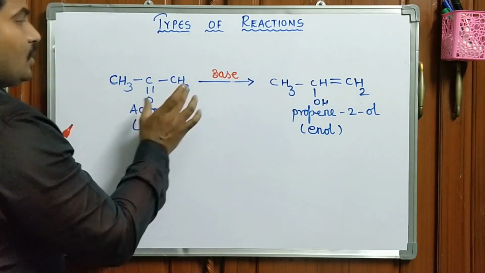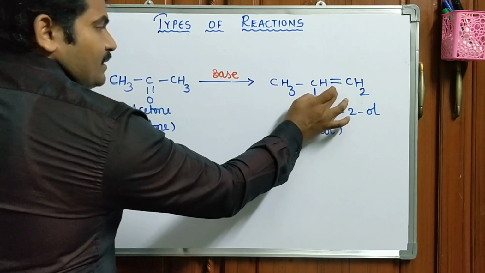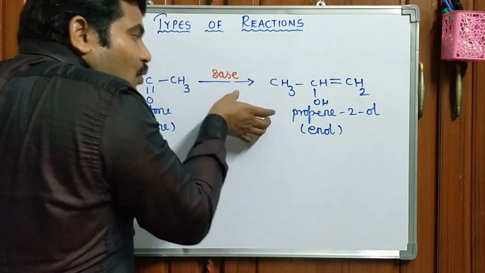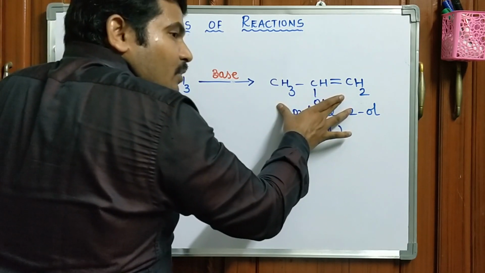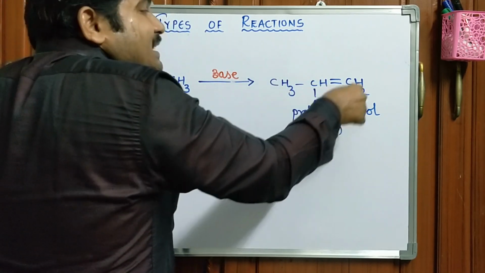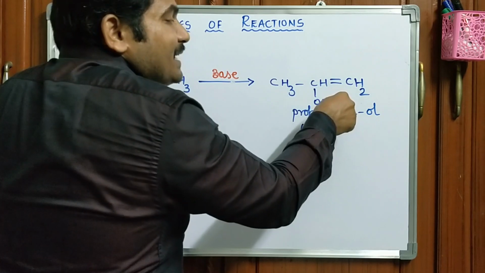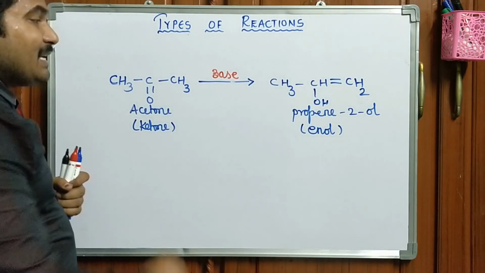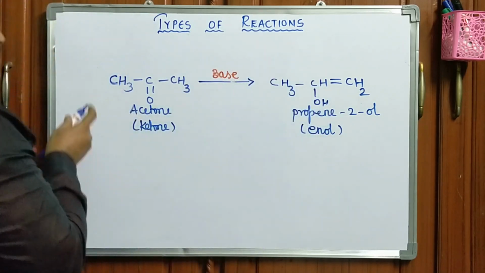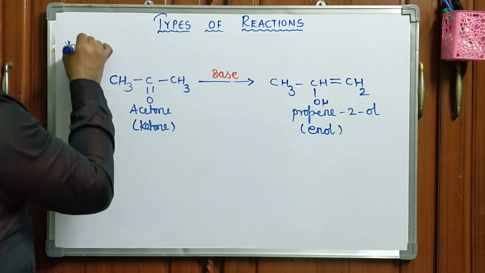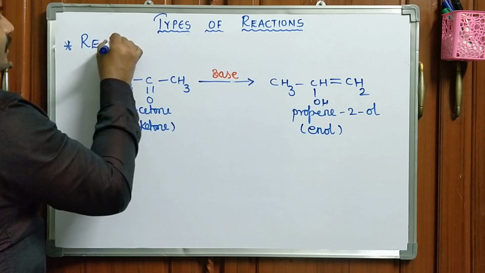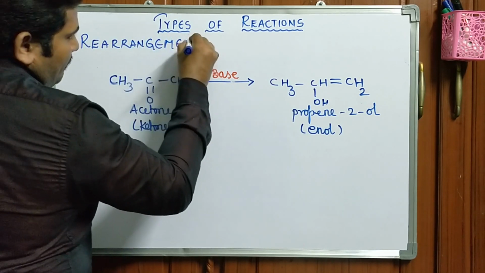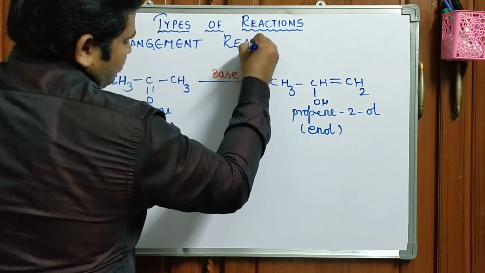So in this particular reaction, the substrate is rearranged to another molecule by varying its skeleton to form its respective constitutional isomer. Such types of reactions are called rearrangement reactions.